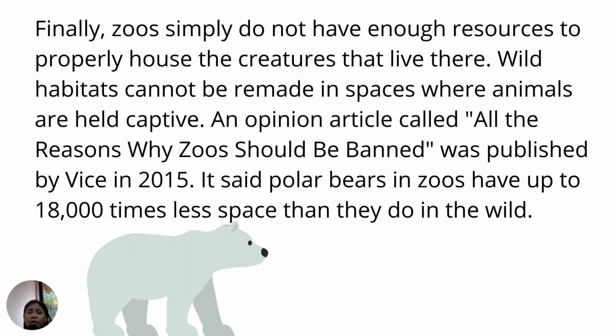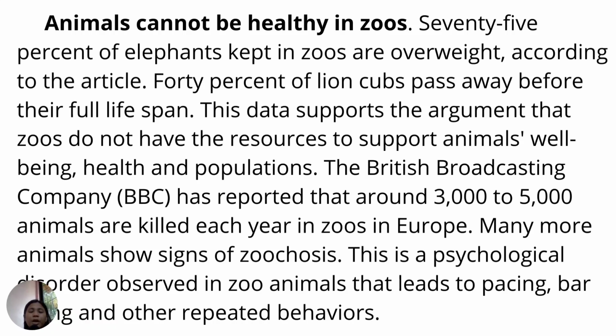Finally, zoos simply do not have enough resources to properly house the creatures that live there. Wild habitats cannot be remade in spaces where animals are held captive. An opinion article called "All the Reasons Why Zoos Should Be Banned" was published by Vice in 2015. It said polar bears in zoos have up to 18,000 times less space than they do in the wild.